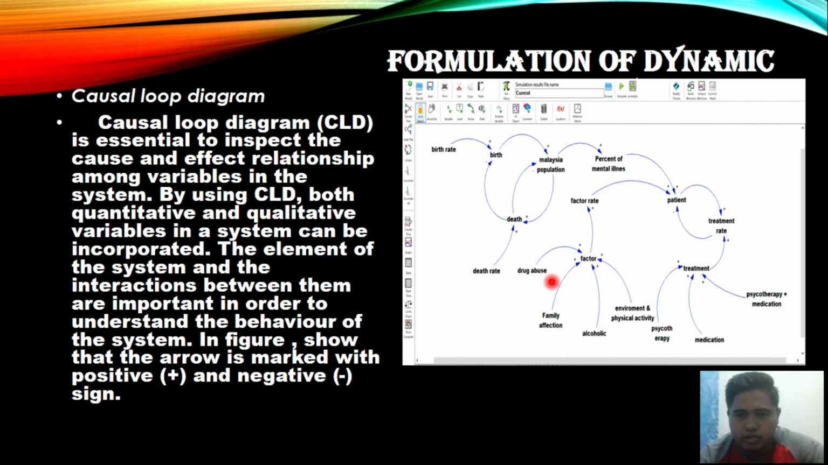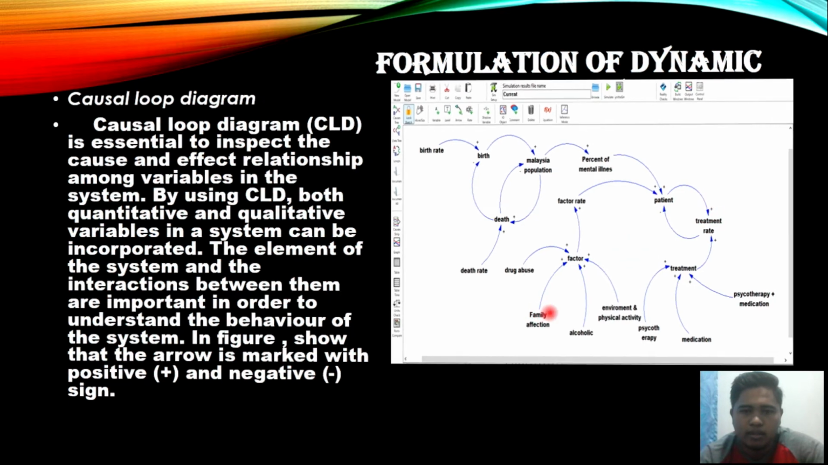The factors of mental illness are drug abuse, family infection, alcoholic, environment and physical activity. The treatments are psychotherapy, medication, and psychotherapy plus medication. When the factor rate increases, the patients will increase, but when the treatment rate increases, the patients will decrease.